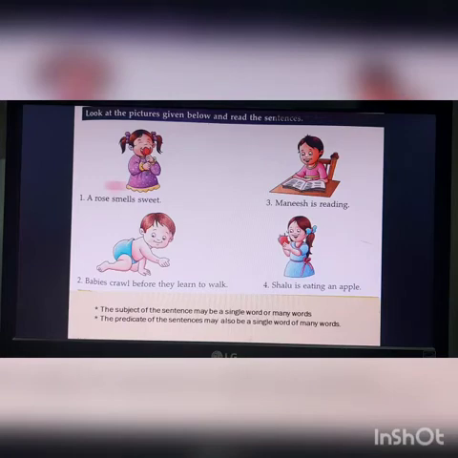So what I have written down is the answer to this: the subject of the sentence may be a single word, like rose, babies, Manish or Shalu, or it may be many words, like a rose or the young man, the example I gave you just now. Similarly, the predicate of the sentence may also be a single word or also many words. Okay, we'll go through the next slide.